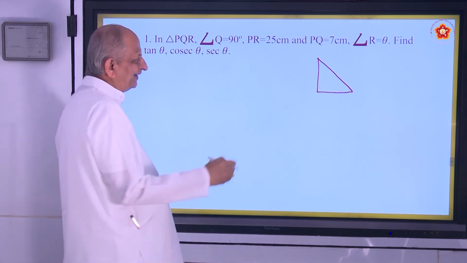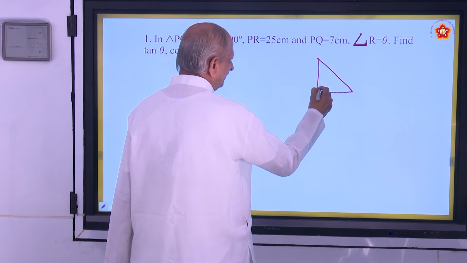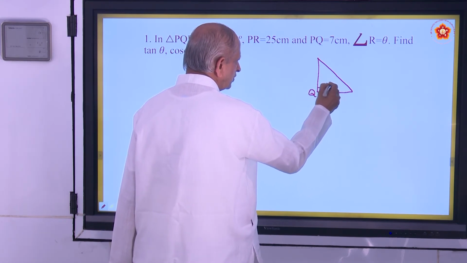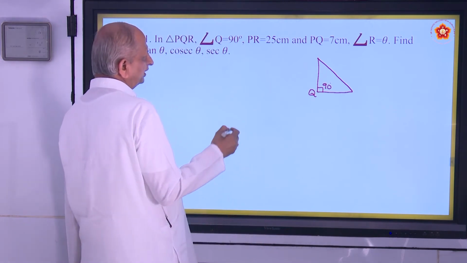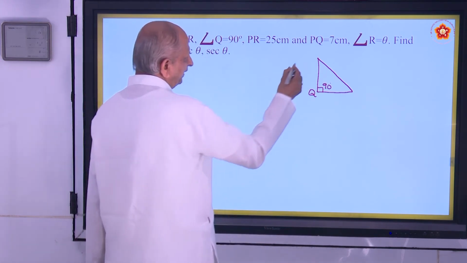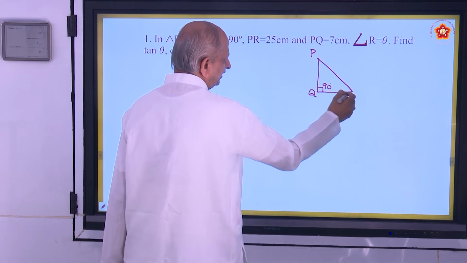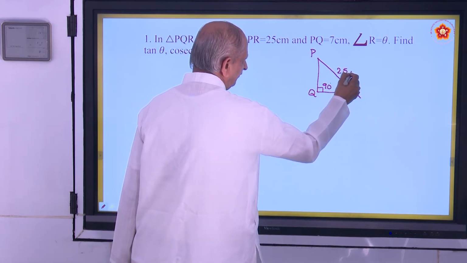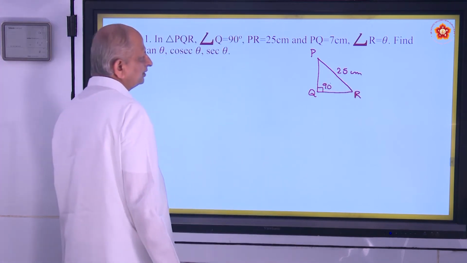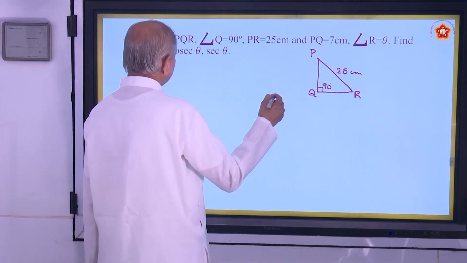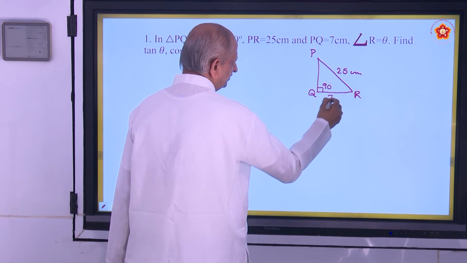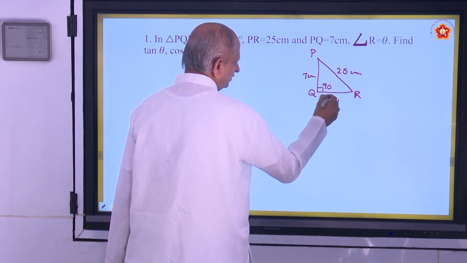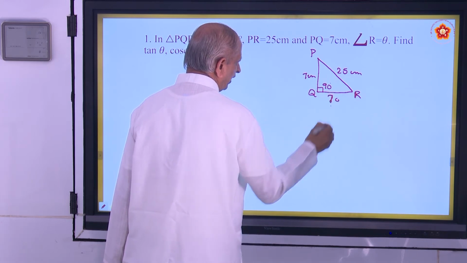And you name this right angle as 90 degrees, that is Q. And you are given PR, the hypotenuse, 25 centimeters. It's a rough figure we are drawing. And PQ is given to be 7 centimeters. Then you have to find out QR.